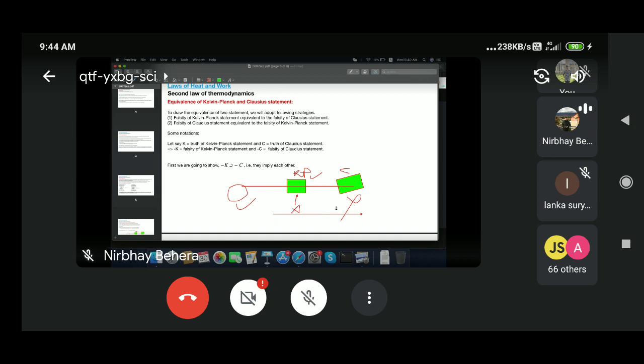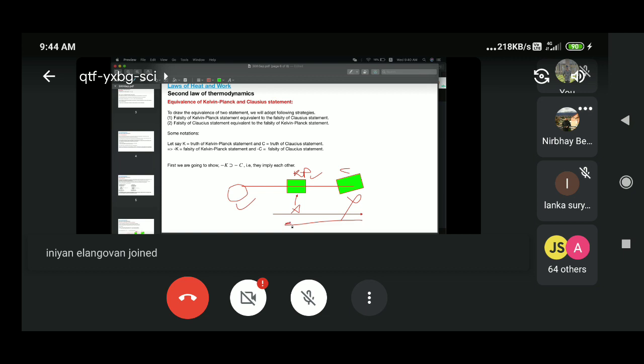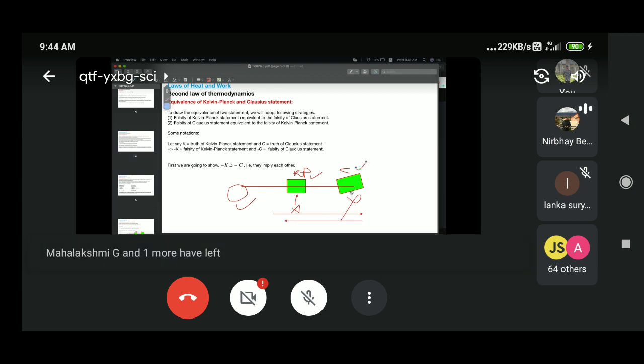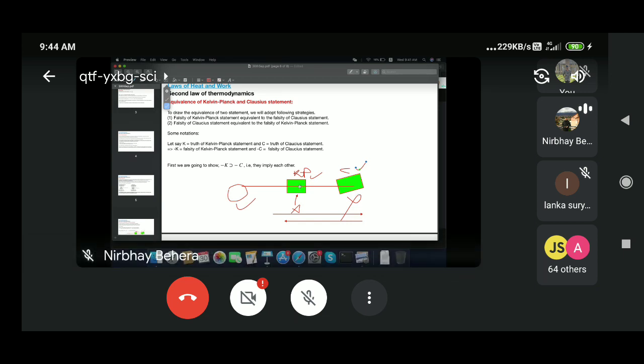In another case, just to check in case you made some mistake, you come from this direction, first you check this Clausius switchboard and you find that there is no current, and then you come to the Kelvin Planck switchboard and find no current. Then you can say that both switchboards are in the off state, the same state. Or in very layman language you can say they have some common fault or common origin, whatever you want to say. So this is how you can make an equivalence.